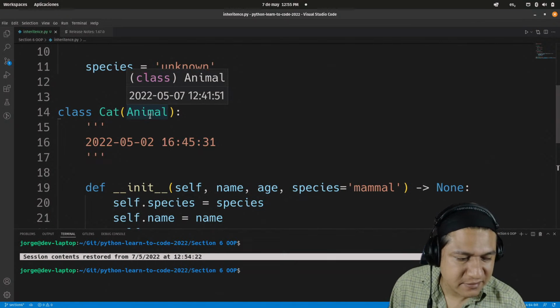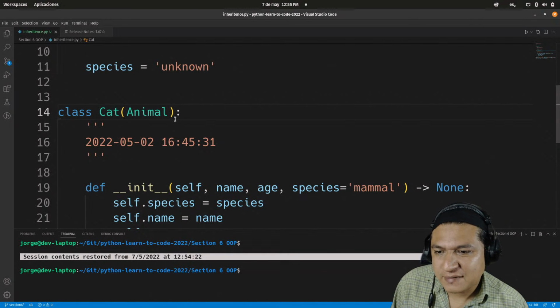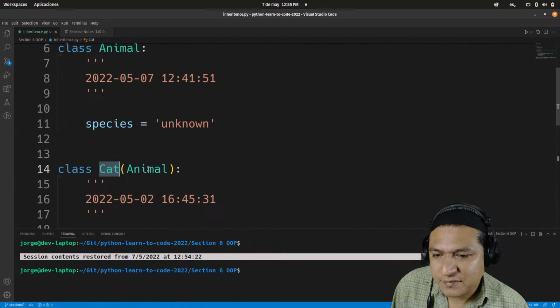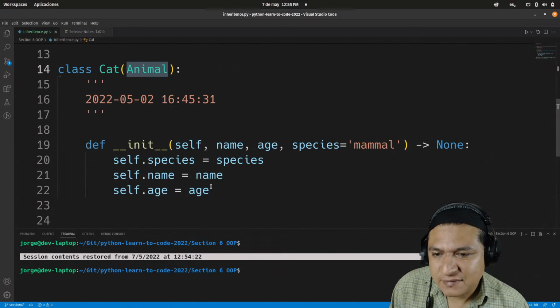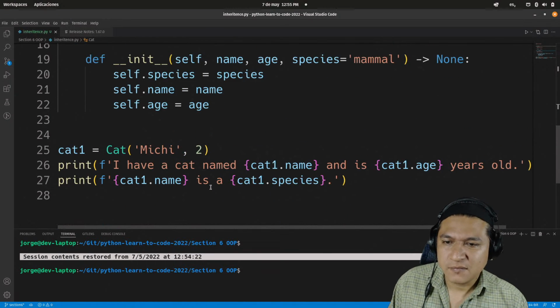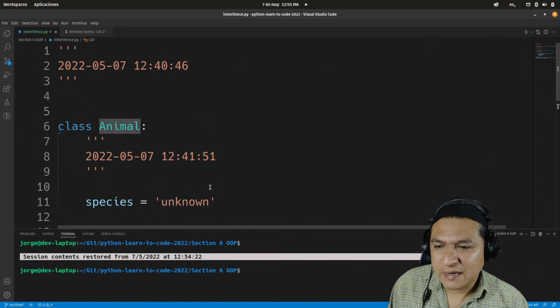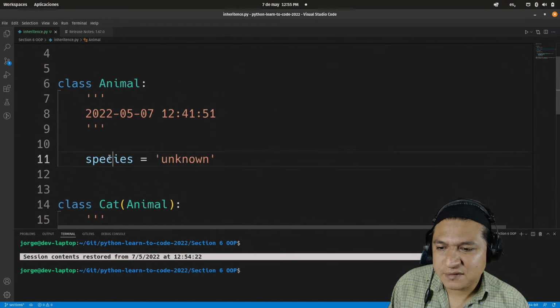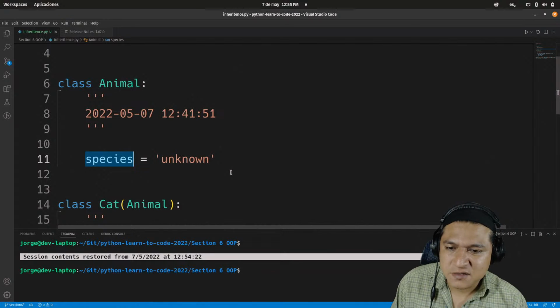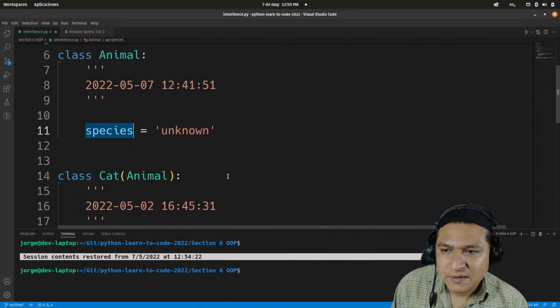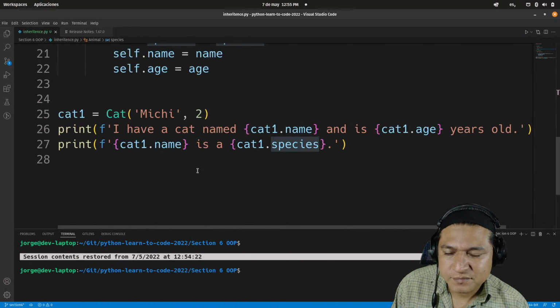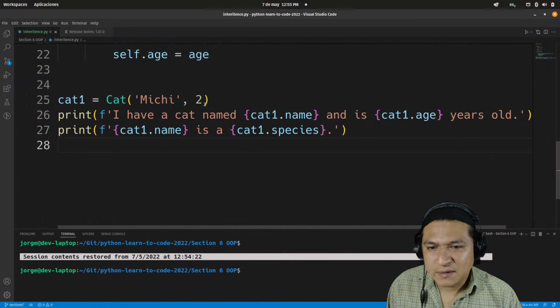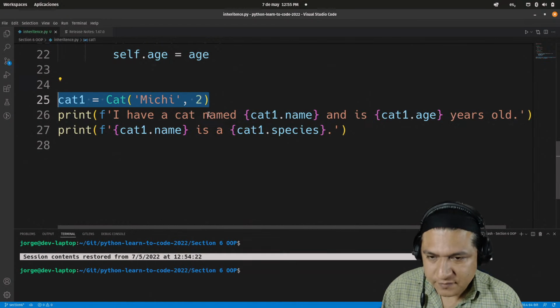In order to create the cat class, I am inheriting from the animal class. But I don't remember if this species attribute is actually, I think this is a class attribute, not an object level attribute. Yeah, because I can prove that very easily.